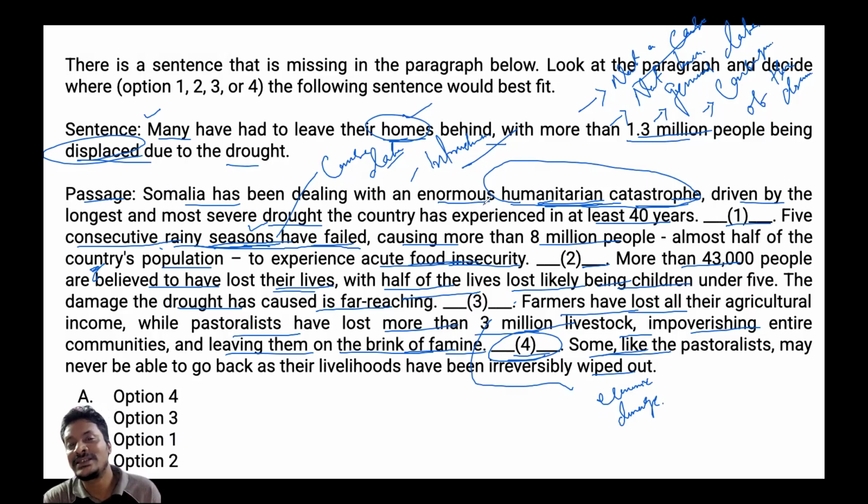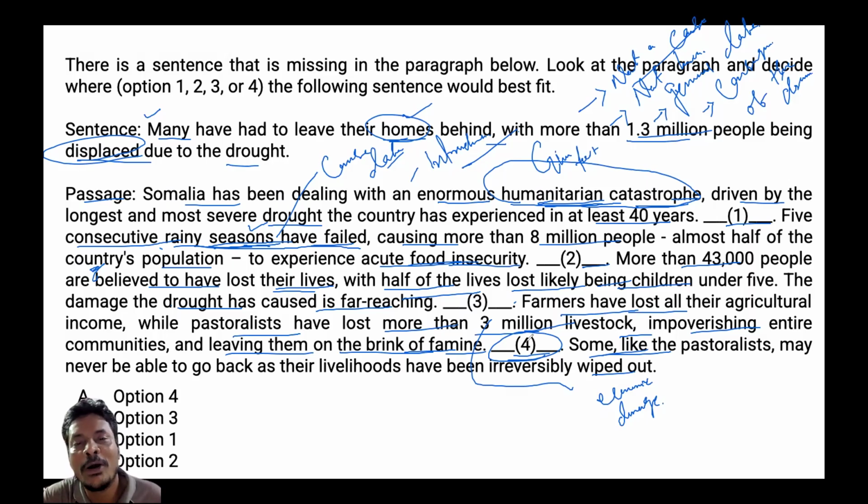Now, step three is what? That indicates about the glue test, isn't it? So when you talk about glue test, we need to put the sentence in the form. And what do we find out? We find out impoverishing entire communities and leaving them on the brink of famine. So many have had to leave their homes behind, with more than 1.3 million people being displaced due to the drought. So some, like the pastoralist, may never be able to go back. So it's smooth, perfect, logical, and natural, right?